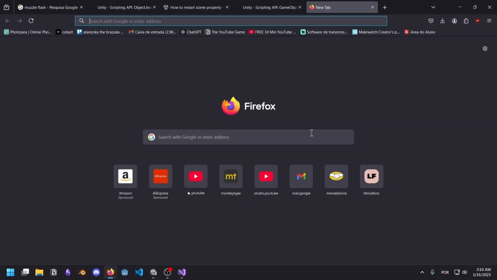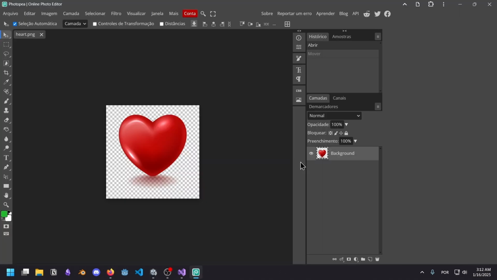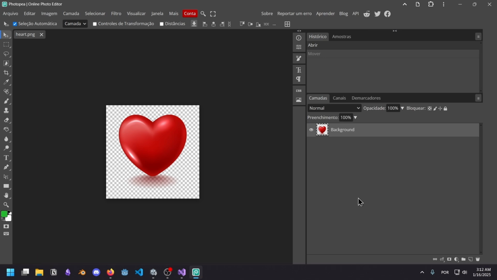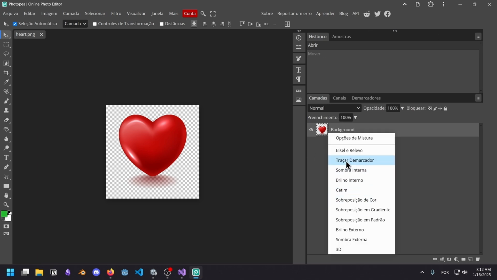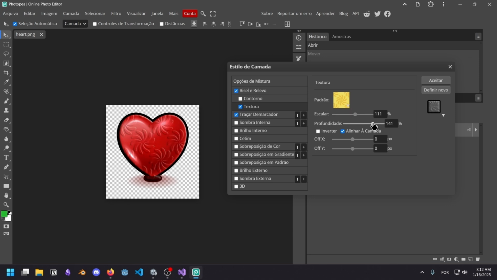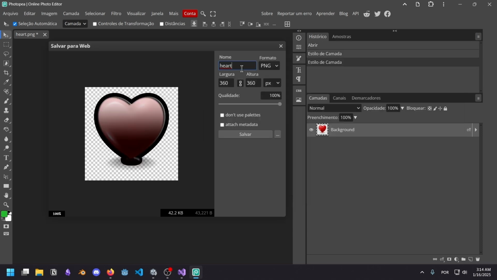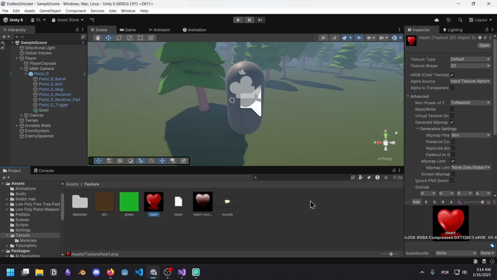There it is. I'm so lazy, I'm gonna get a heart PNG right from Google. What am I trying to do here in Photopea? It's quite simple. I'm just going to create an outline for it. And I'm gonna give this a texture. Oh, that looks good. I actually think this one looks alright. I'm gonna call this heart container. And here we have both of them.